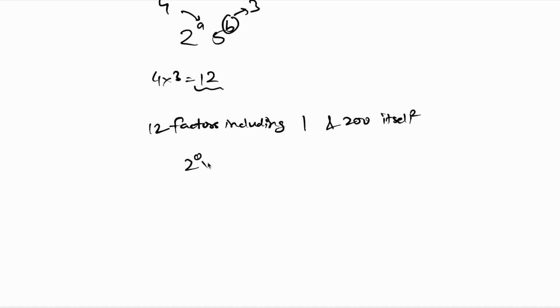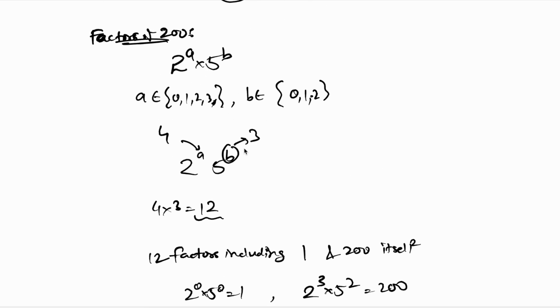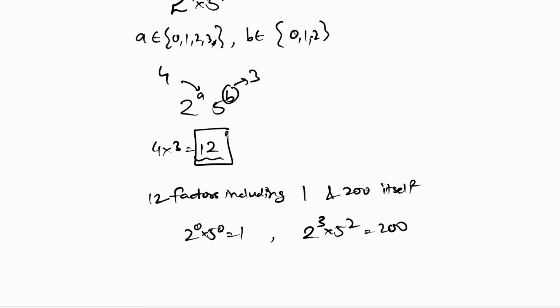Because 2 raised to 0 and 5 raised to 0, which is 1, is also a part of this counting process. Similarly, 2 raised to 3 into 5 raised to 2, which is 200, is also a part of this counting process. So the number 200 has 12 positive divisors.